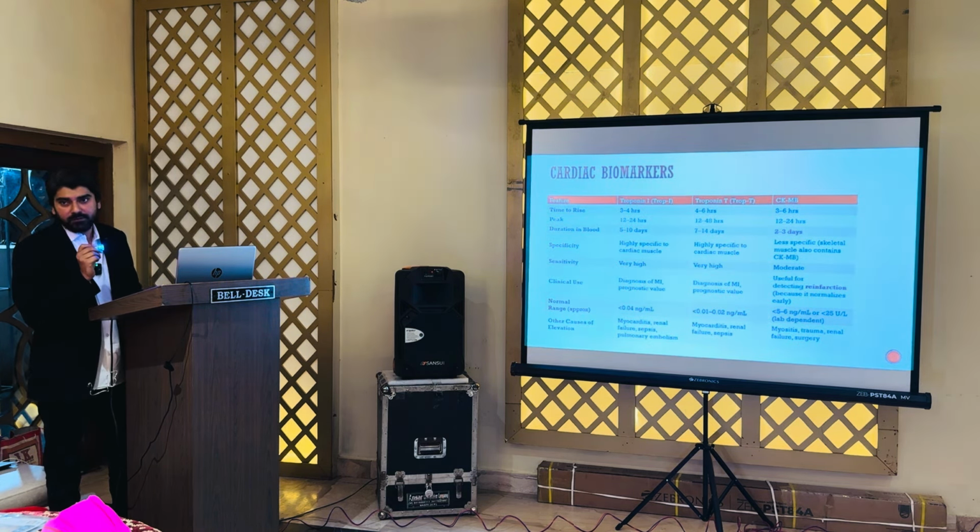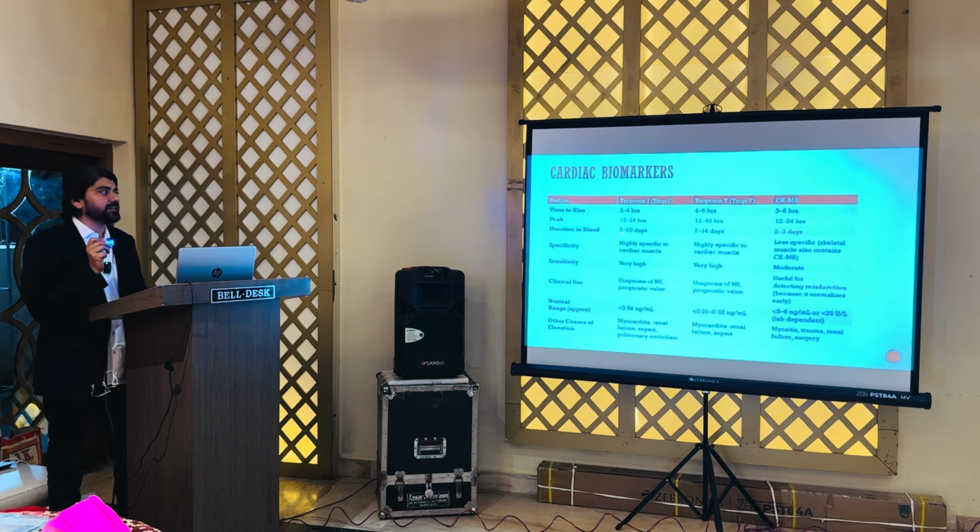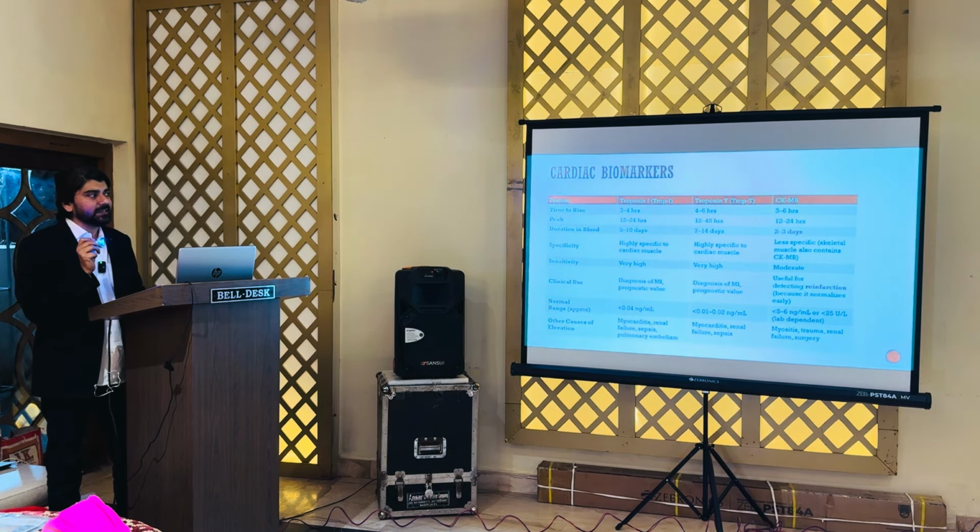So, time to rise for troponin T is usually 3 to 4 hours, troponin I rises within 4 to 6 hours, and CKMB within 3 to 6 hours. Now, duration in the blood, this is very important. Troponin I remains elevated for 5 to 10 days, troponin T remains elevated for 7 to 14 days, and CKMB remains elevated for only 2 to 3 days.